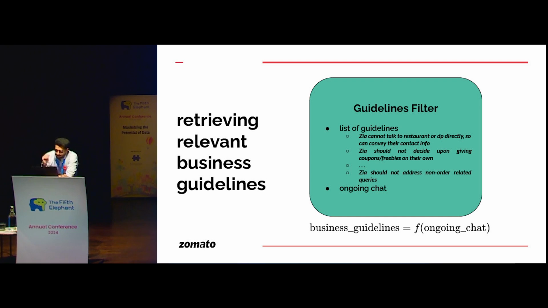So now we have a guideline filter prompt or agent running behind the scenes for this. You can go through these guidelines. This is an exhaustive list of 60, 70 guidelines that go inside, along with the ongoing chat, and relevant guidelines are picked up to be passed to the response generator. So business guidelines is essentially a function of ongoing chat only.